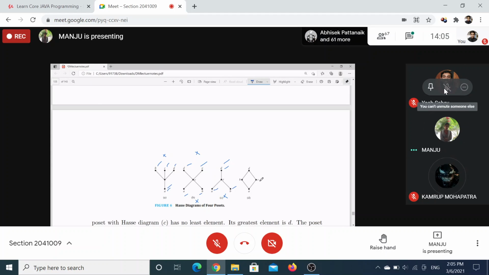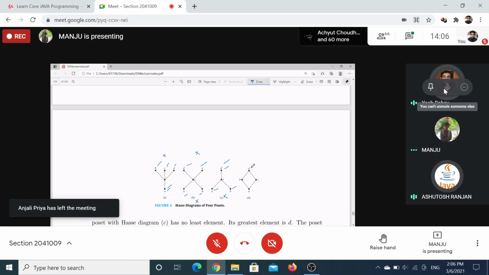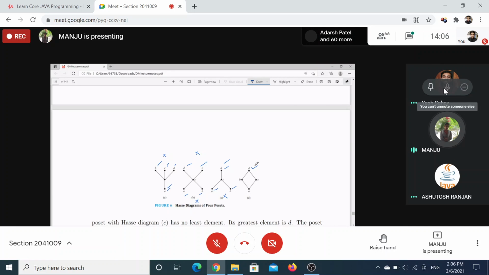And what about this one? D is maximal and maximum, both are the same, that is greatest and maximal. And least and minimal, or you can say minimum and minimal, is A. We have a unique top and a unique bottom.